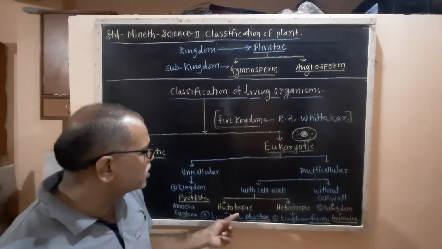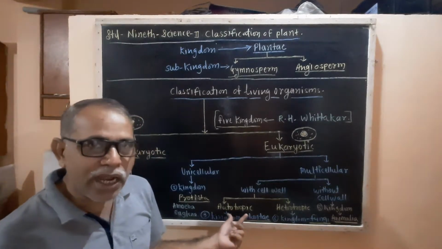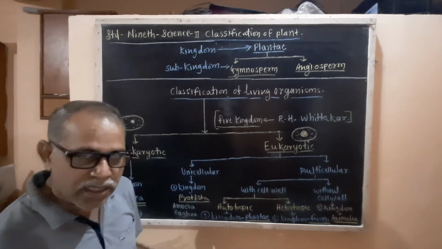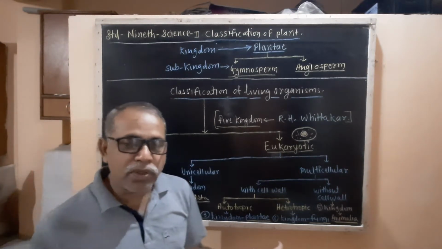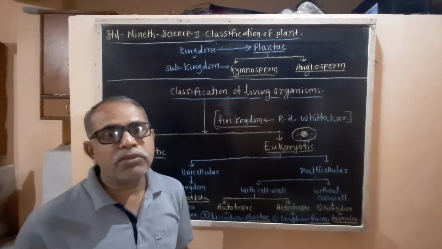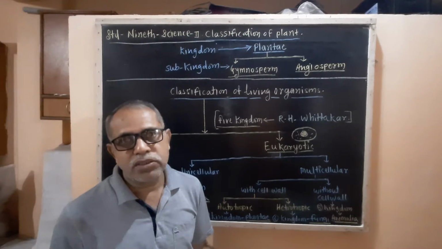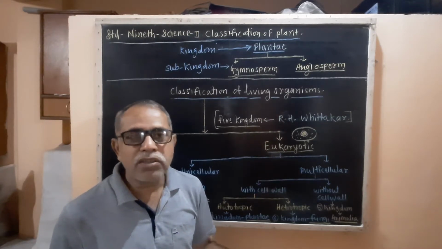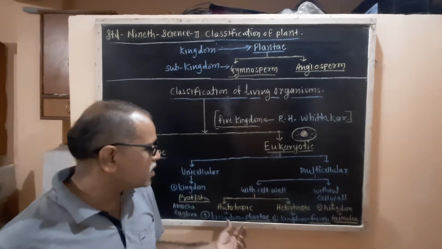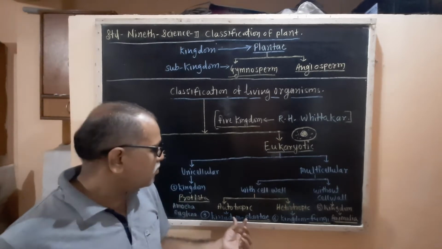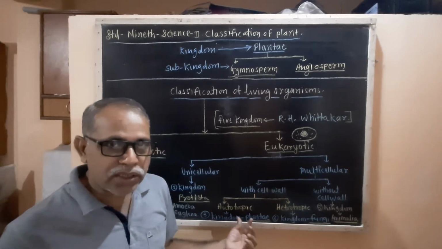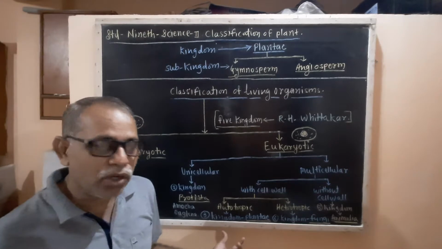Some of the living organisms are autotrophic because they have chloroplast, and with the help of carbon dioxide in the air, water, and so many nutrients or minerals which are dissolved in the water,